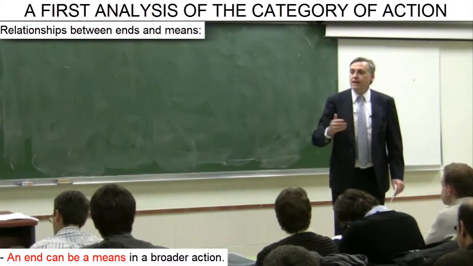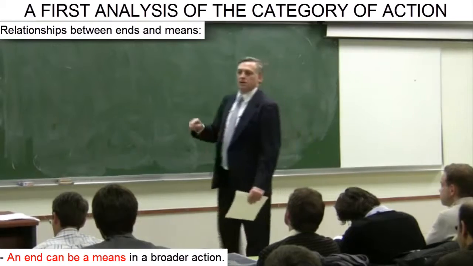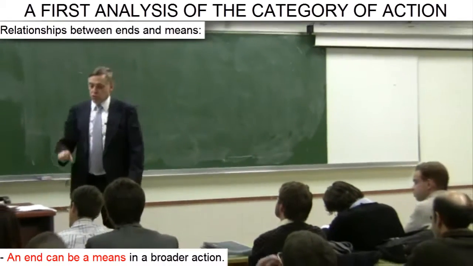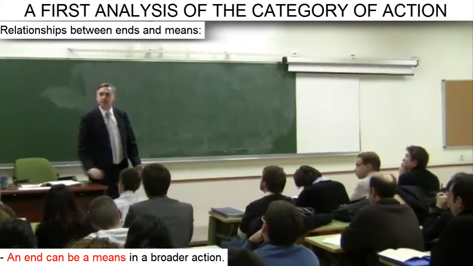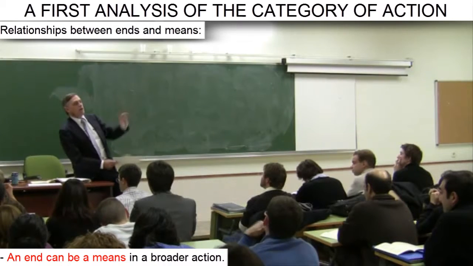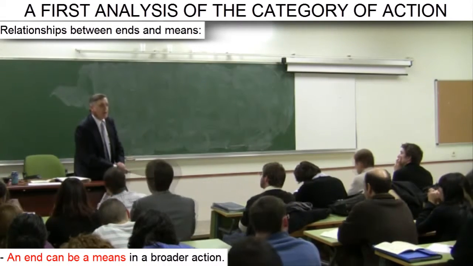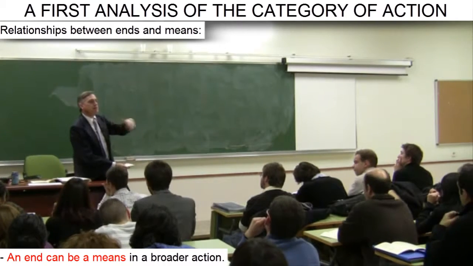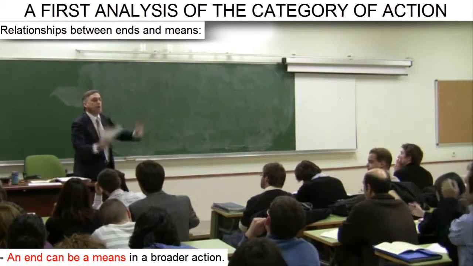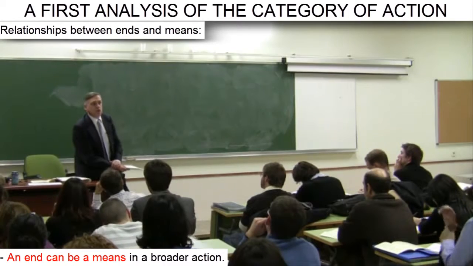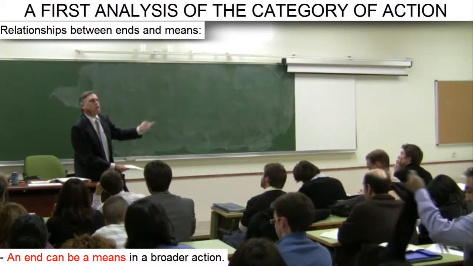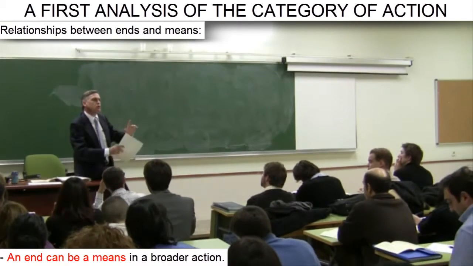Thus we see that what was an end in the context of a narrower or more limited action becomes a means in the broader context of a more general action, which is to successfully complete the school year. And in turn, this end, to successfully complete the school year, becomes a means if we consider that we are at the same time involved in another broader action, which is to obtain our degree.